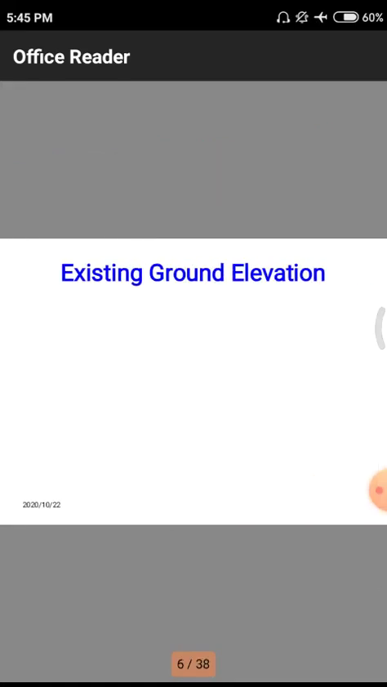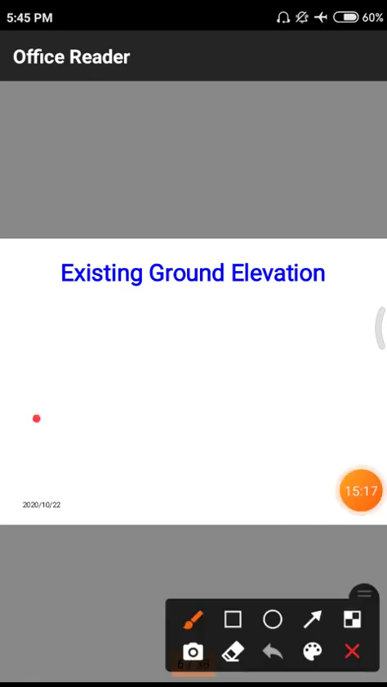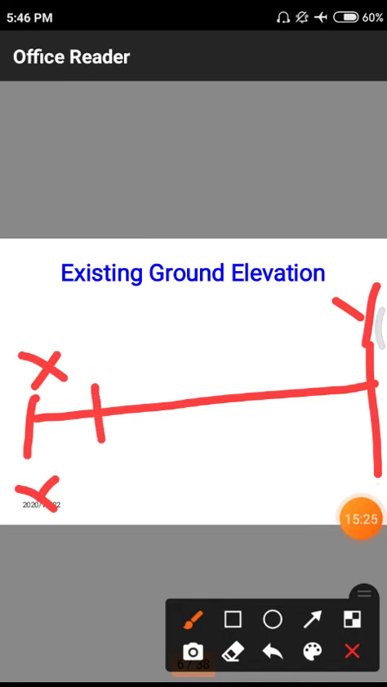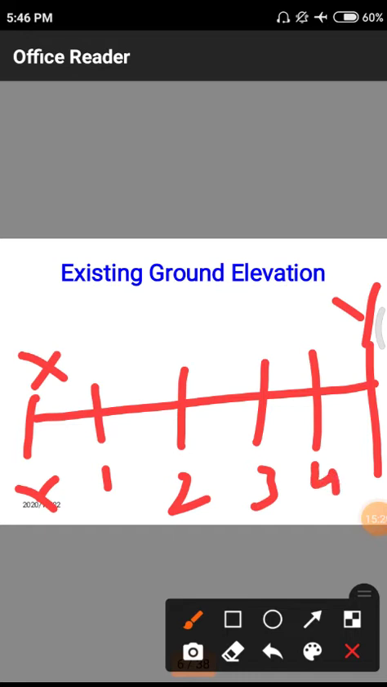That smooth structure will be given by observing these existing ground elevations. What is the ground elevation at a particular 1 meter width? After 2 meters, what is the ground elevation? This is the particular long span of your road, with x and here y. For each 1 meter we need to note these ground elevations. At the first meter, what is the elevation? Second meter, what is the elevation? Third meter? Fourth meter? We need to note all those points and represent them on paper. So these are the elevations.